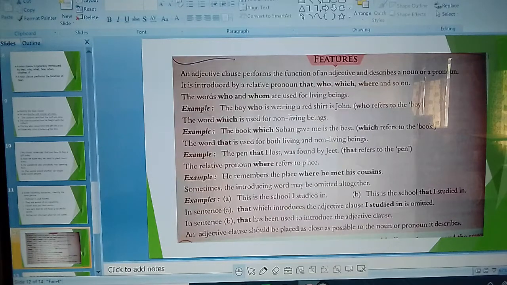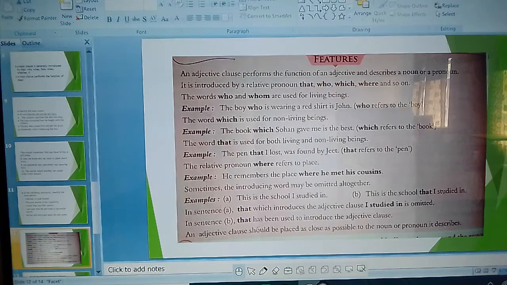The words who and whom are used. Maybe you are confusing a noun clause with an adjective clause. We will further discuss the confusion in our next lecture when I tell about the adverb clause. Today you are only going through the noun clause and the adjective clause. For example: the boy who is wearing a red shirt is John. Who refers to the boy. The word which is used for non-living things.